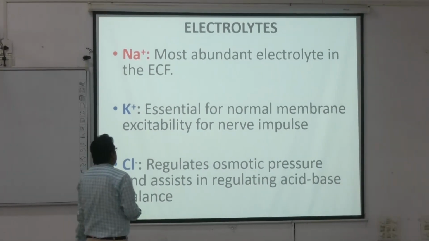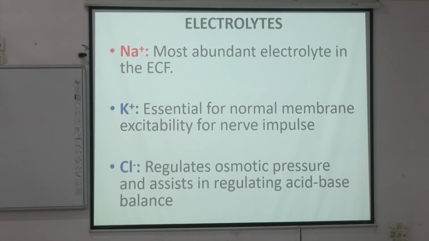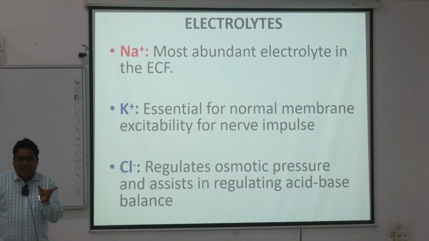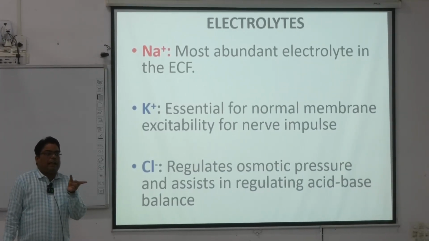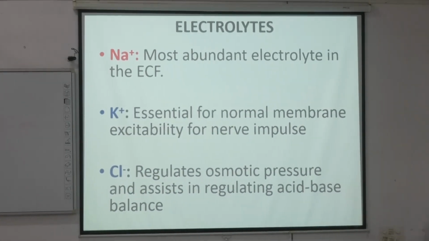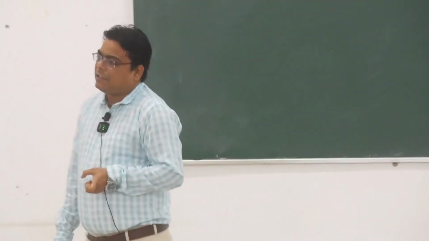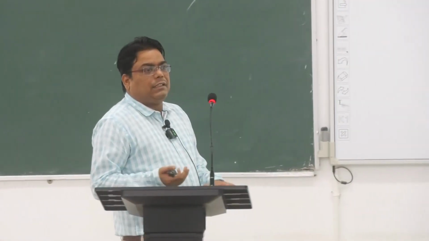Now, from the graph distribution, we understand that sodium is present in extracellular fluids, and potassium in intracellular fluid. Why is it important? For normal membrane excitability and nerve impulse, for muscular contraction and nerve conduction. Potassium is required because it produces depolarization and repolarization reactions.